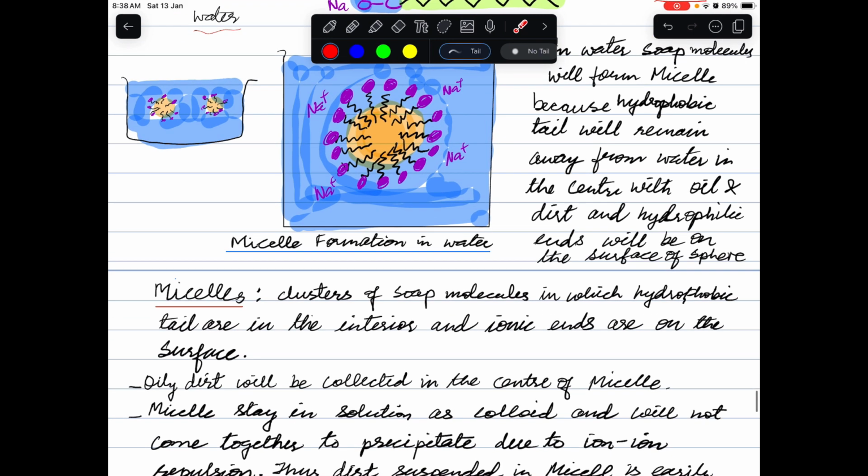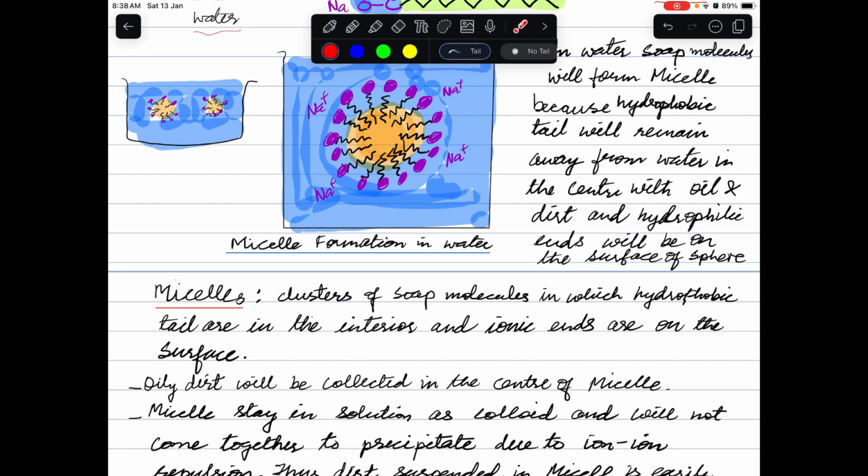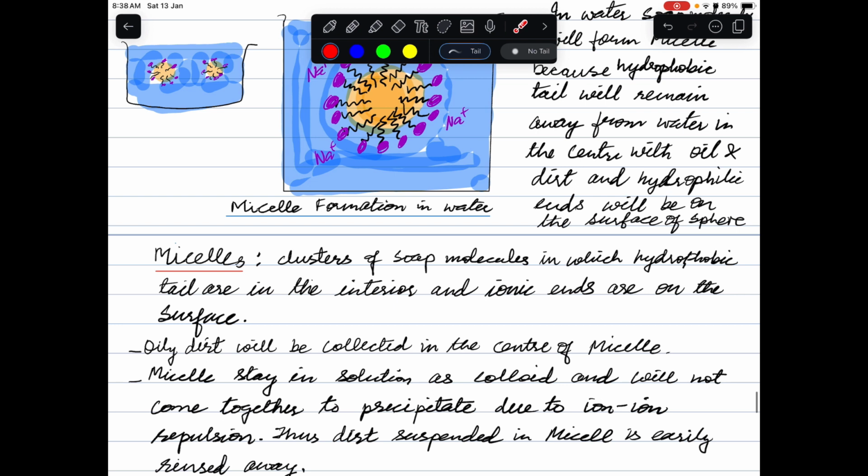And how does this micelle formation help to clean anything? When we are cleaning any article or any cloth with soap solution, what happens? Your oily dirt will be collected in the center of the micelle, and the micelle will stay in solution as a colloid. It is a large molecule and will not come together to precipitate due to ion-ion repulsion. Thus, dirt suspended in the micelle is easily rinsed away.